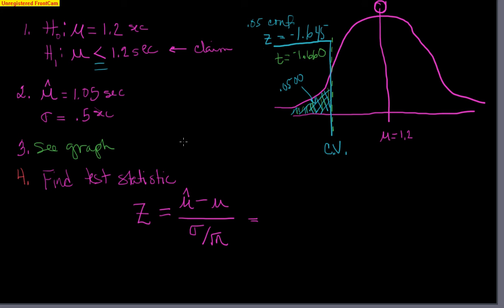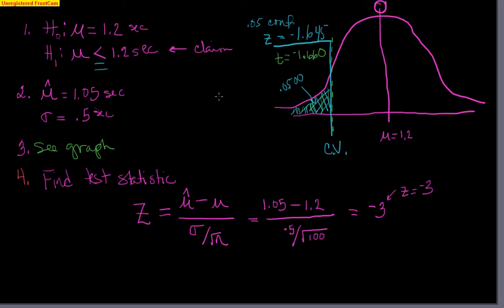So in this case, our sample mean was 1.05 seconds minus the 1.2 seconds over the 0.5 standard deviation divided by the square root of our sample size, which is 100 rats that were injected. And if you do all this work on your paper, on your calculator, you will come up with a number of negative 3. All right, so this is your z-score. Z equals negative 3.